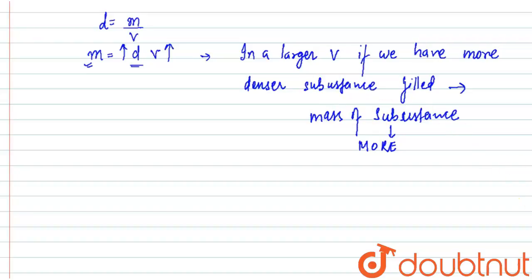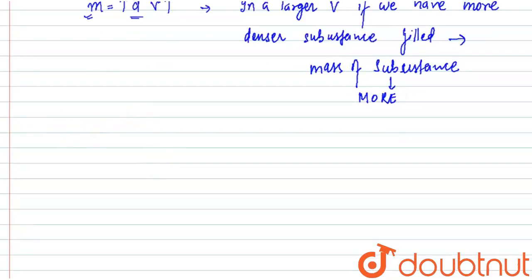Now to answer this question, we need to understand that whenever we go across the period from left to right, the mass of the atom increases. Why? Because of the increment in the number of protons. As the atomic number increases, the number of protons increases, and eventually the mass of the element is increasing.